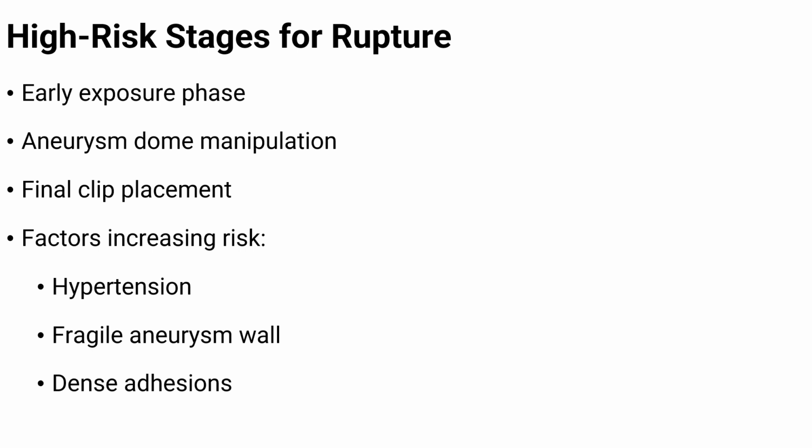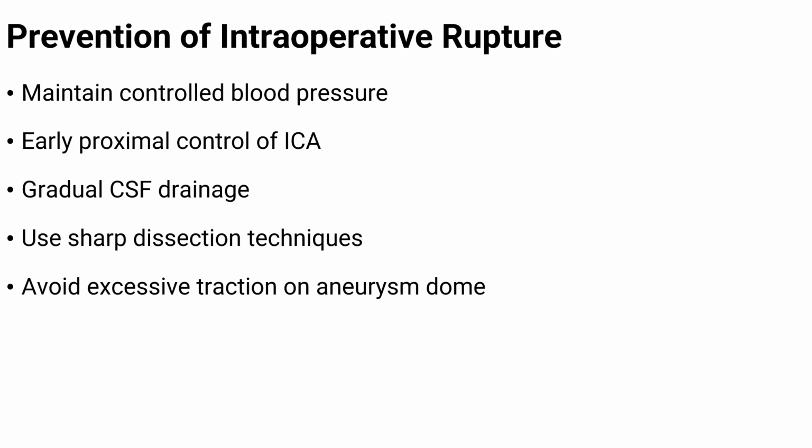These are critical steps. Risk also increases with raised blood pressure, a weak aneurysm wall, and dense adhesions that make dissection more difficult and less controlled. Small factors can matter a lot. Preventing intraoperative rupture begins with control before dissection starts. Preparation is key. Blood pressure is kept low and stable to reduce stress on the aneurysm wall, while early control of the internal carotid artery helps secure inflow before the aneurysm is handled directly. This reduces sudden failure risk.